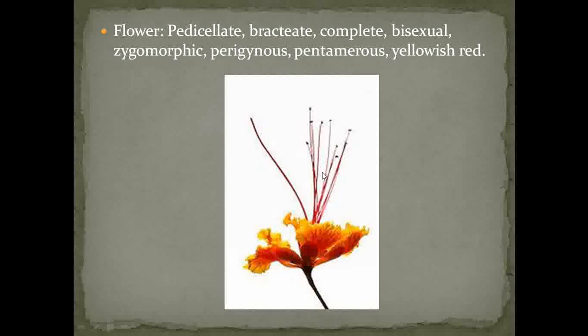Then the flowers observed in Caesalpinia pulcherrima are pentamerous. The meaning of pentamerous is that the calyx, corolla, androecium and gynoecium are present in multiples of 5. That's why the flower is pentamerous. If you observe the color of the flower, they are yellowish red flowers. So this is about the flower of Caesalpinia pulcherrima.